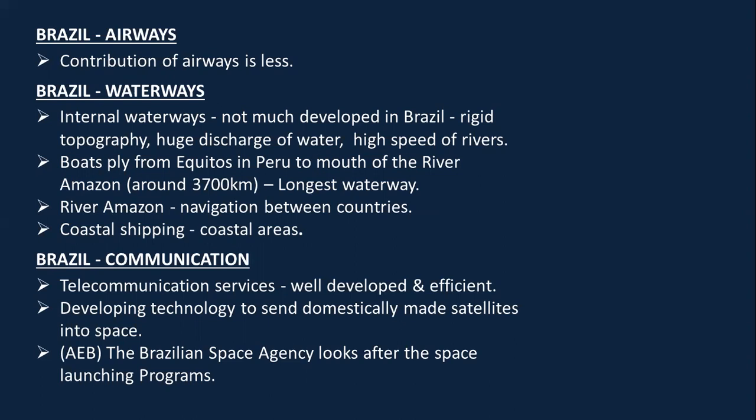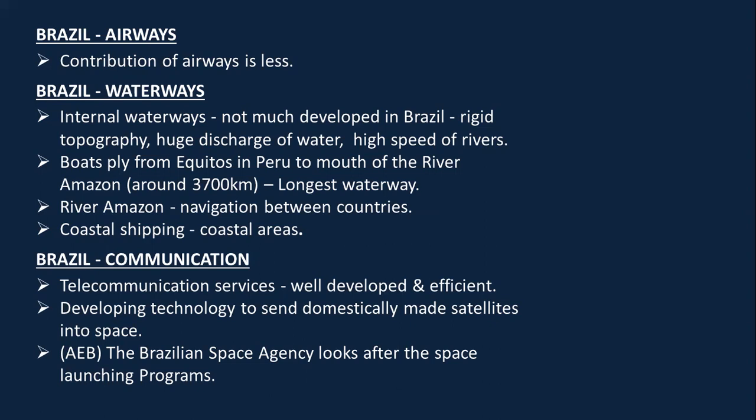Although river Amazon is navigable completely. It is the longest waterway of around 3,700 kilometers. Coastal shipping takes place in the coastal areas.